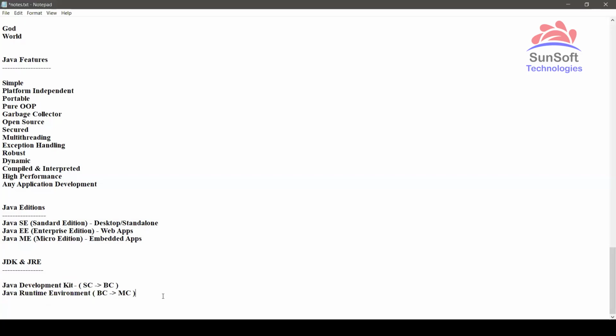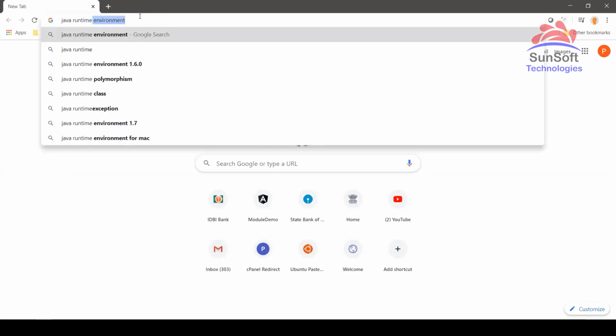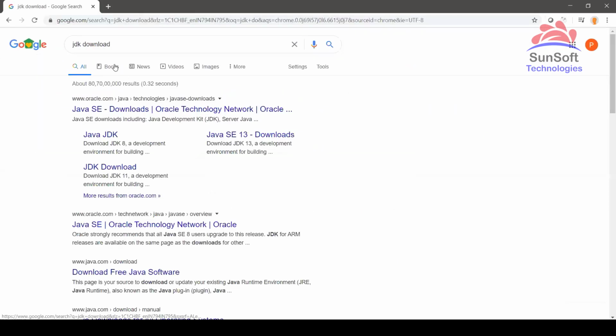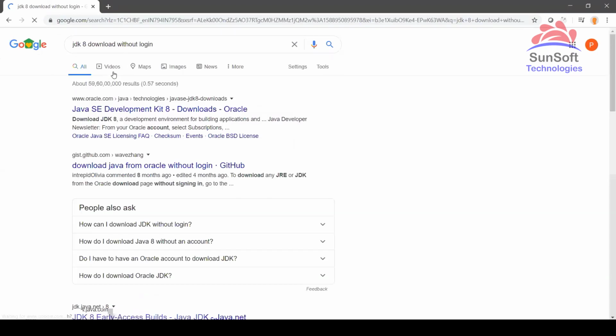Now, the installation process. If it is not there in the system, we need to go to the browser and download Java Runtime, or let's take JDK download. Like this we can type. The preferred one is to go for Java version 8, so search for JDK 8 download. With login or without login doesn't matter. It will take you to the Oracle website, which is the preferred one to go for.